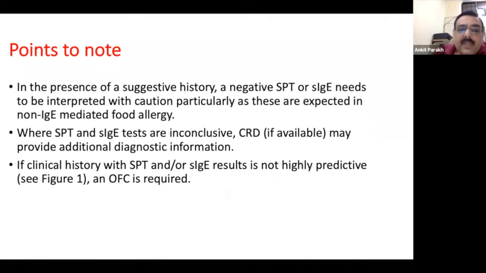Now, there can be situations when SPT and IgEs are inconclusive, and then component resolved diagnostics can help. I do understand it is not available today, but it is going to be available soon. And if the clinical history, SPT or IgEs are not highly predictive, then what can confirm the diagnosis is an oral food challenge, and I'll talk about it.